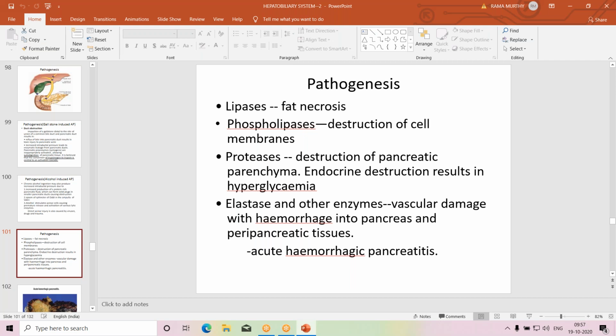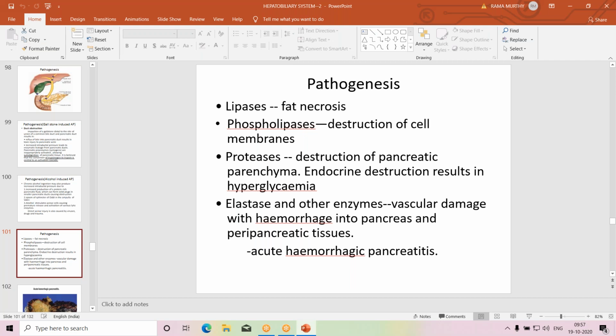The pancreas contains, apart from the acini and ducts, interstitial tissue, adipose tissue, blood vessels, and other things. All these are destroyed by various enzymes. For example, lipases cause fat necrosis.